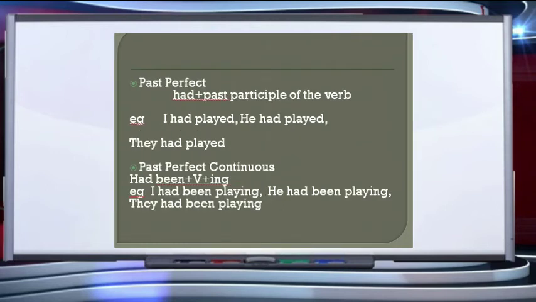Next, coming to the past perfect tense. The past perfect tense, children, tells you about some action that had been completed in the past. For example, we say, what had you done? I had played. I had written an essay. I had made a project. That is, you're talking of a task that was completed.